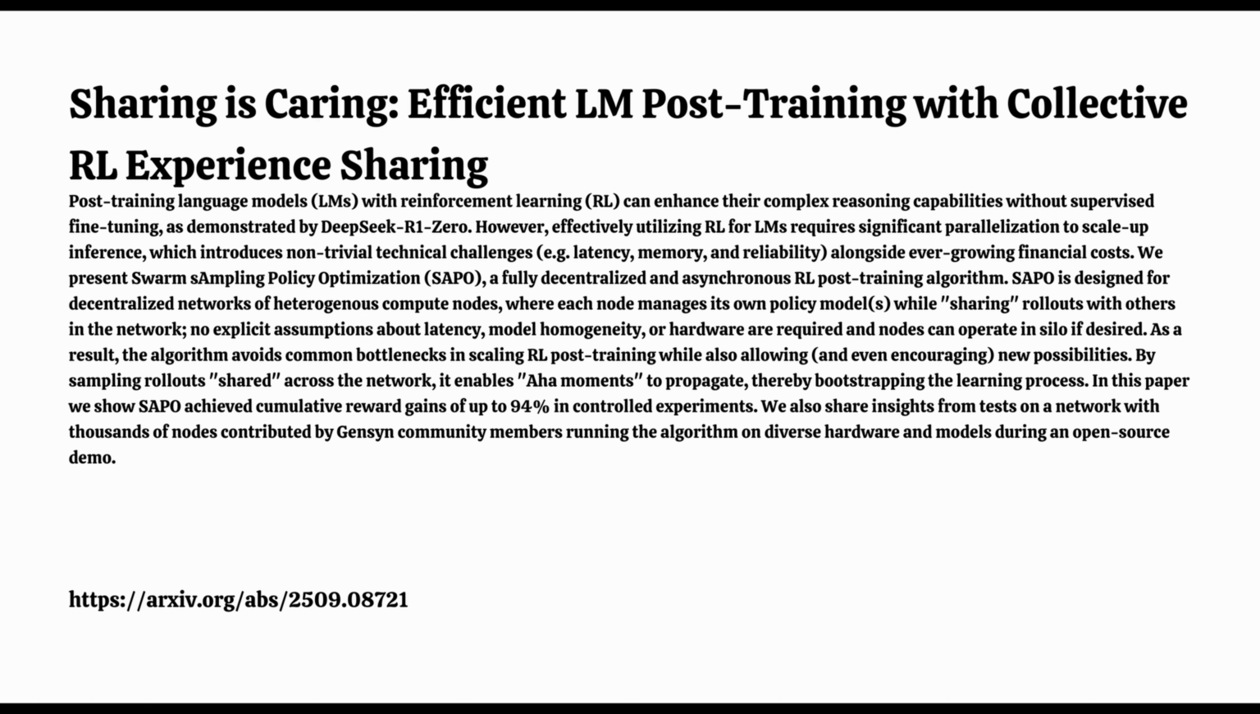A rollout is just the sequence of steps a model took on a task, right? And decoded means it's shared in a simple format, like plain text, not some complex internal state. What's great is that this whole system doesn't need to worry about how fast the network is, or if all the models are the same type, or even what hardware is being used. Nodes can even just work alone if they want. This simple sharing avoids those scaling bottlenecks. It means when one model has a breakthrough, an aha moment, that insight can spread quickly through the swarm, lifting everyone up.